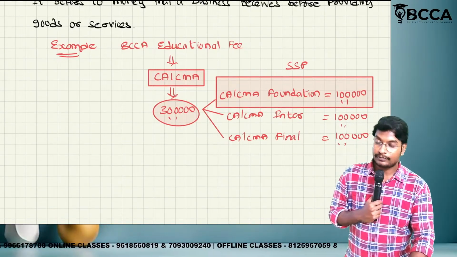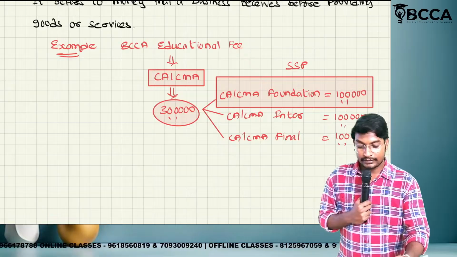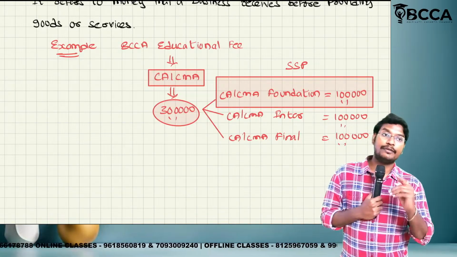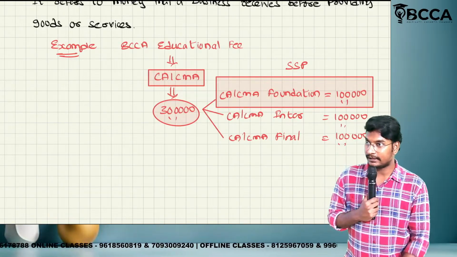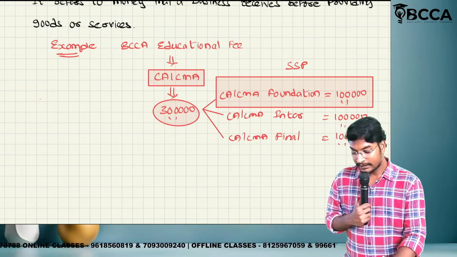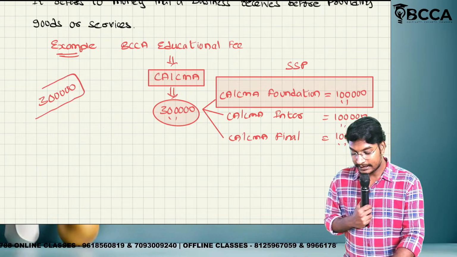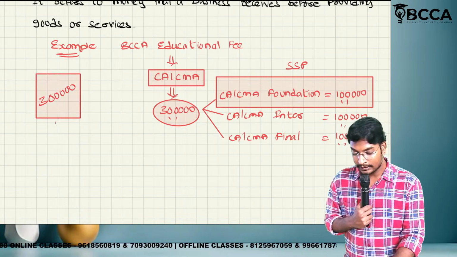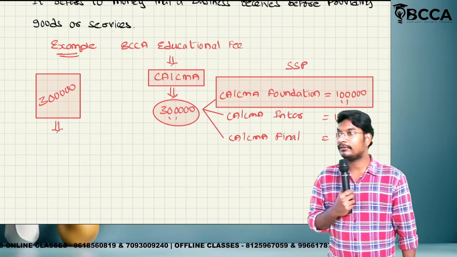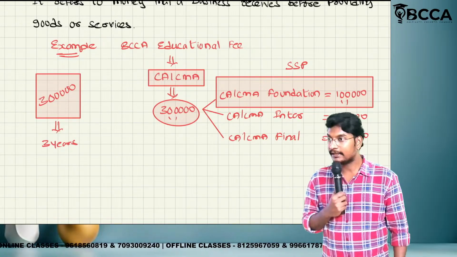Imagine each level takes 1 year, 1 year, 1 year. So this 3 lakhs benefit we are getting for 3 years.